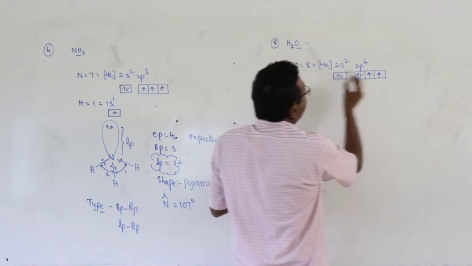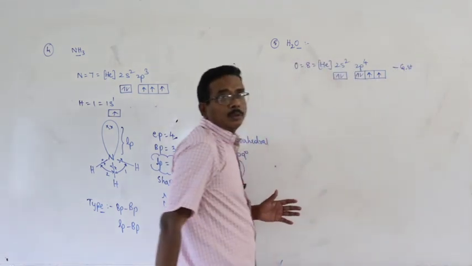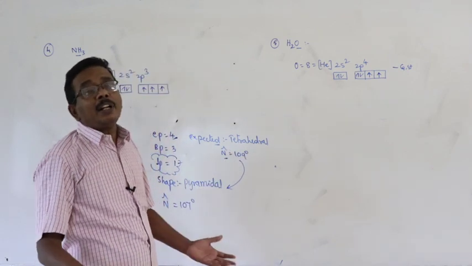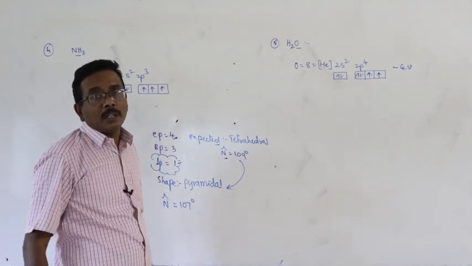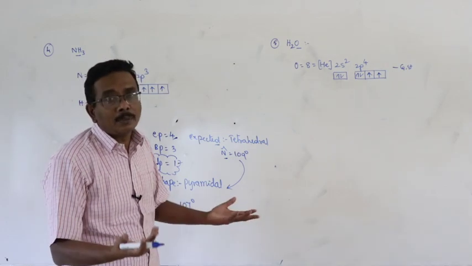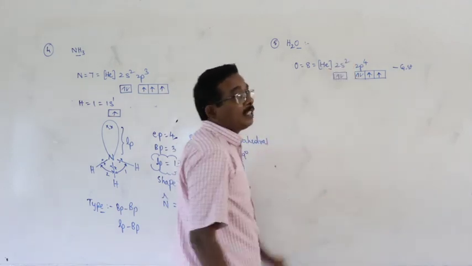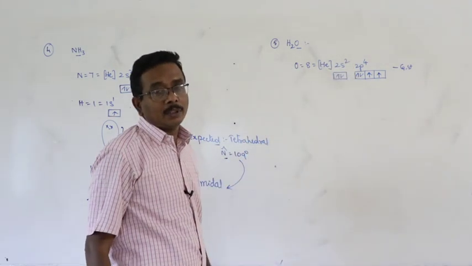And in the ground state of oxygen, here the combining capacity is equal to 2. Means what? That can form 2 covalent bonds, that can form 2 bond pairs, that is ready to form 2 bond pairs. And at the same time there are 2 lone pairs present in the valence shell of the central oxygen atom.